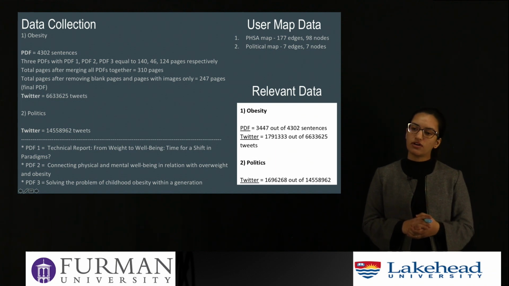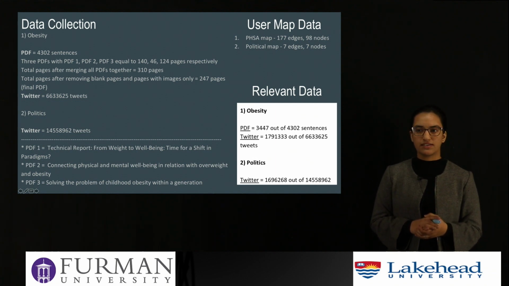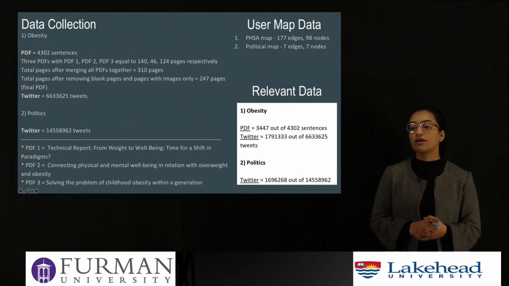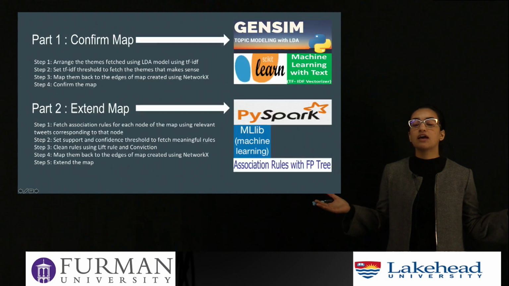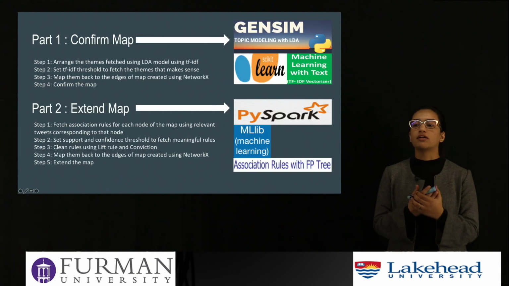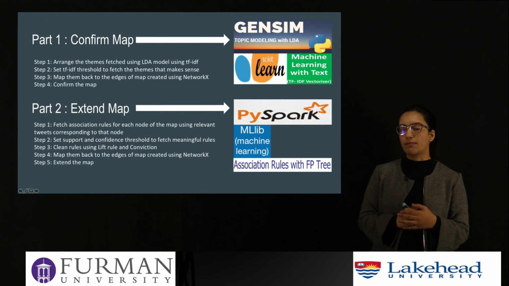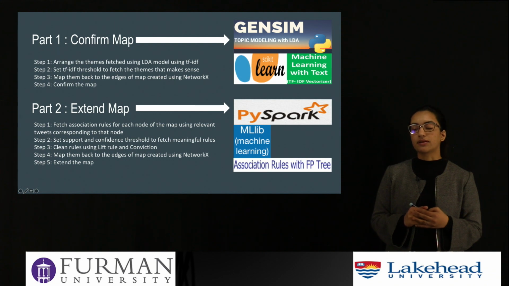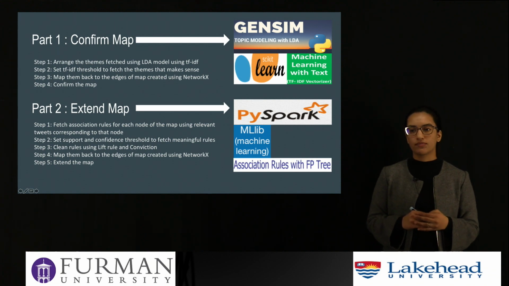After processing the data set, we found that the relevant data we collected was, for PDF obesity, 3,447 sentences out of 4,302 sentences, and for Twitter, 1.7 million tweets out of 6 million tweets. Whereas for the political data set, we fetched 1.6 million tweets out of 14 million tweets. Now, our research is divided into two parts: confirming the map and extending the map. For confirming the map, we are using GenSim topic modeling with the LDA library and the scikit-learn library to arrange our themes using TF-IDF weighting. And for extending our map, we're using a PySpark model using association rules with FP-growth tree.